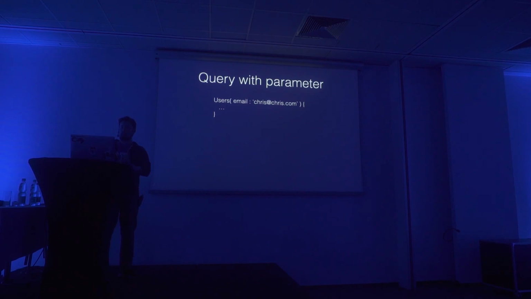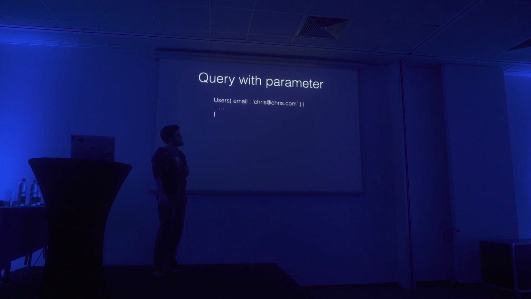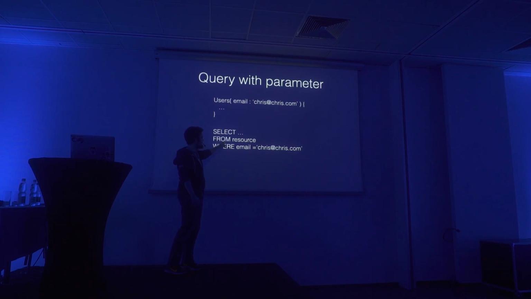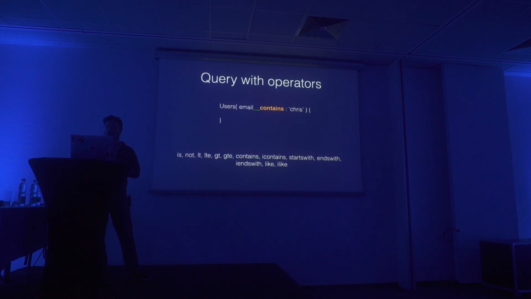So here's a query with a parameter. The query here says, I want users, but I'm able to specify I only want users who fill this query requirement. So this corresponds, of course, to doing something similar on the backend, just to select from resource where email equals something. So imagine there's a backend system somewhere that you wrap in a service, and you wrap that service into a GraphQL thing. And this is what you're able to do. Just to get you an idea of what it corresponds to.